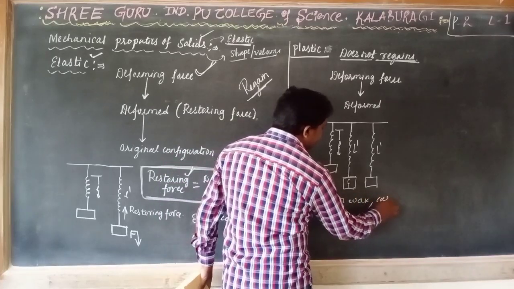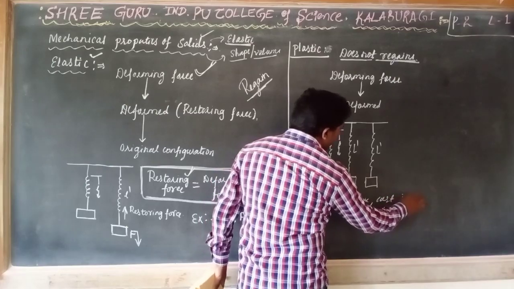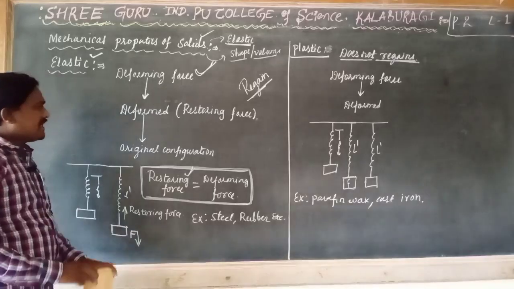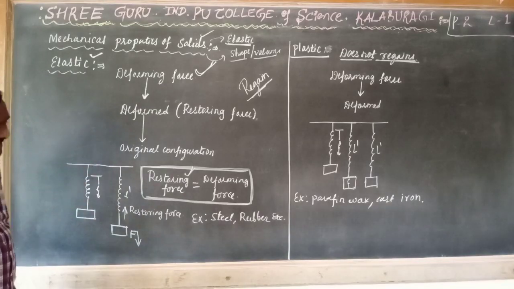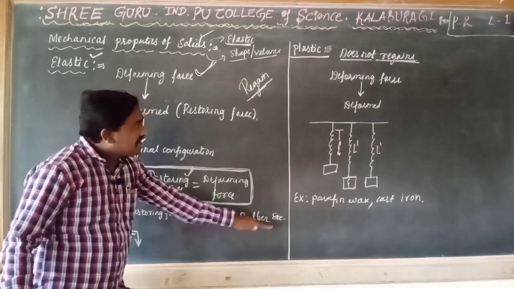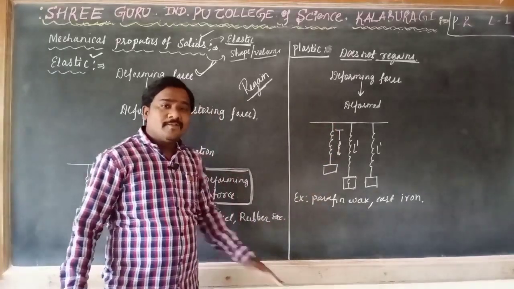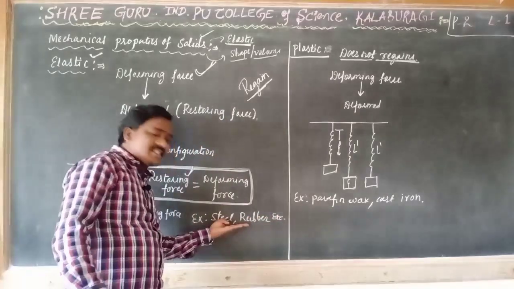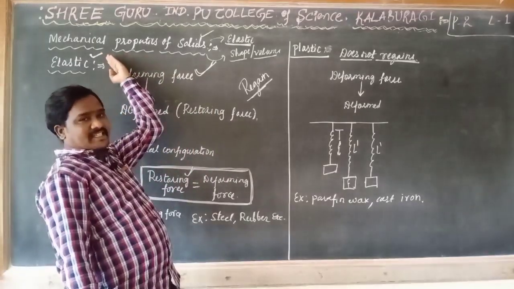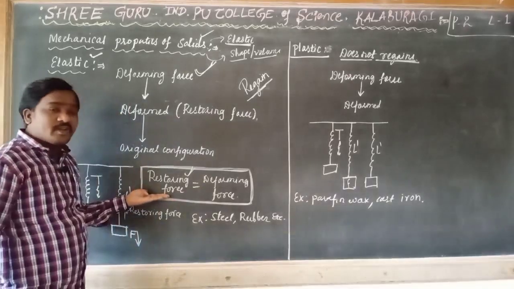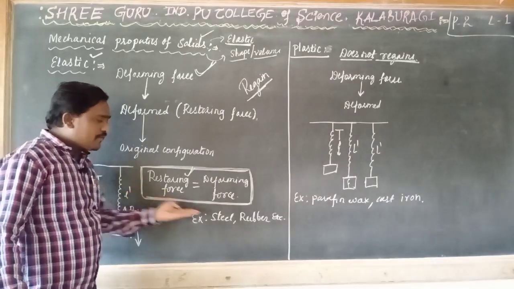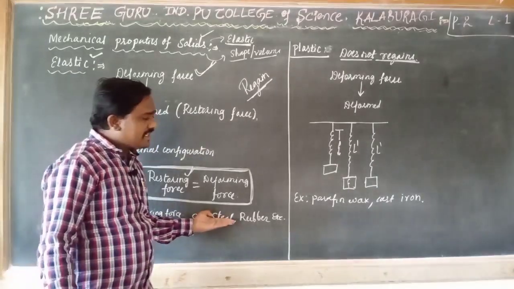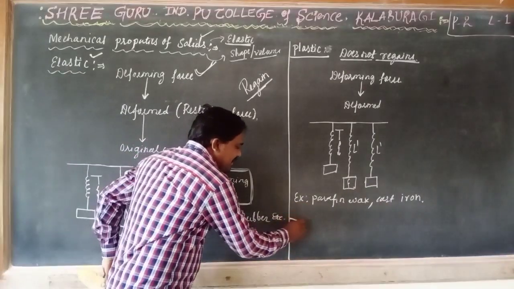Or cast iron. Cast iron means rust. Listen here. We can also consider these are the examples in plastic also. When we consider this example as plastic, it loses the property of elasticity, it loses the restoring force. If the restoring force goes on decreasing, this elastic material is converting into plastic material.